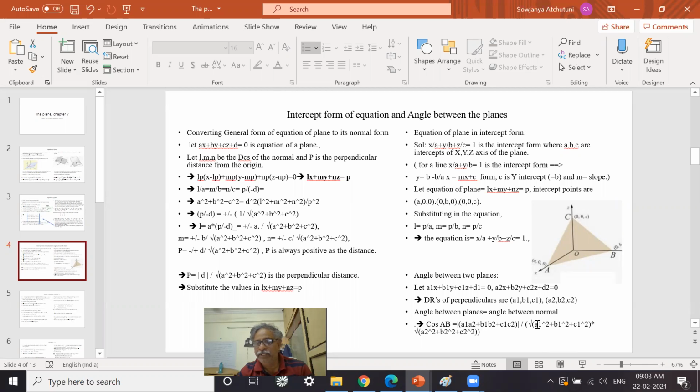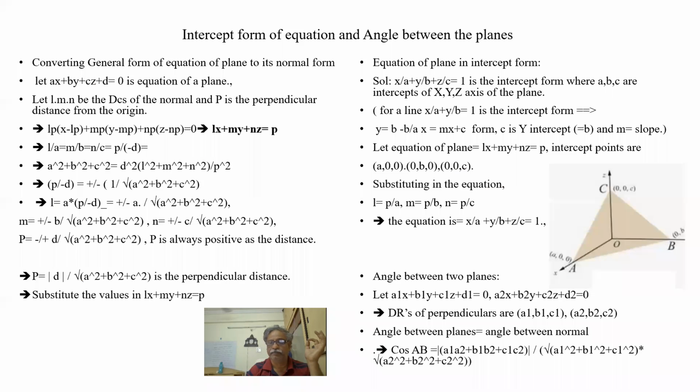Otherwise, we can straight away write with DRs: a1 a2 plus b1 b2 plus c1 c2 by this, the length of the vector, and this, the length of the vector. Okay, this is the equation. This is the angle between two planes. So we'll be doing examples on all these concepts. What we have learned, to consolidate, we're doing the examples.